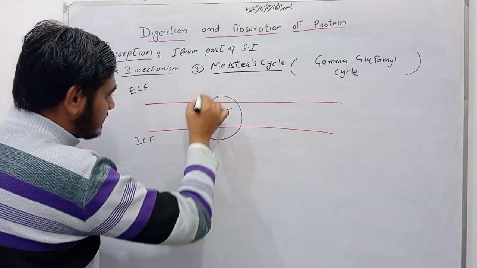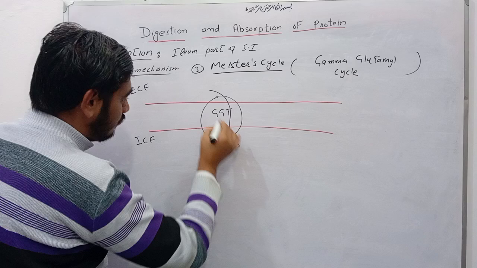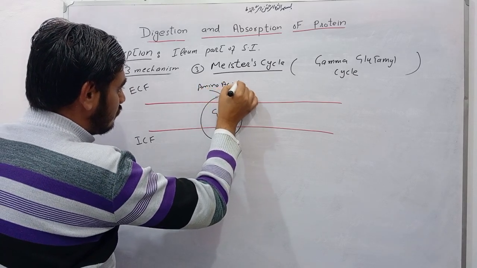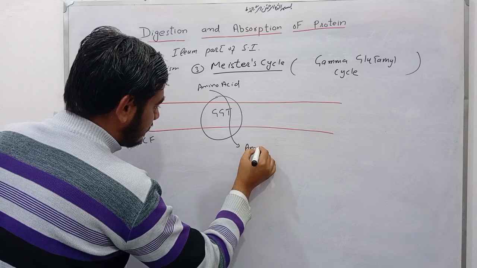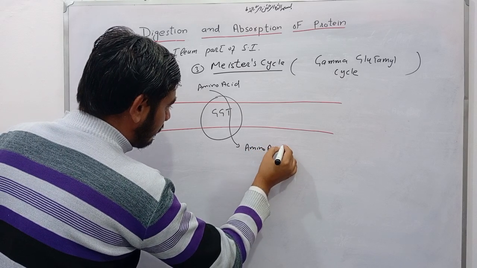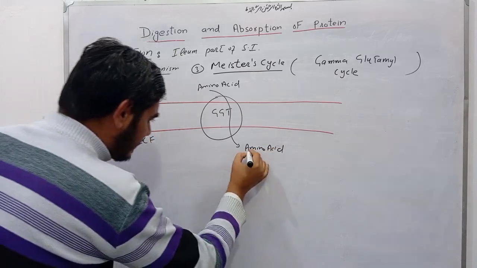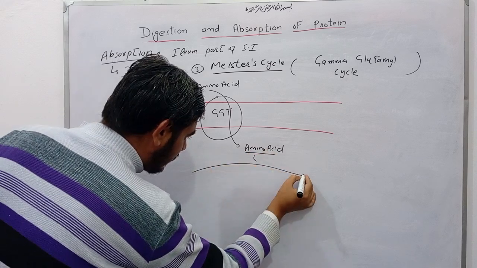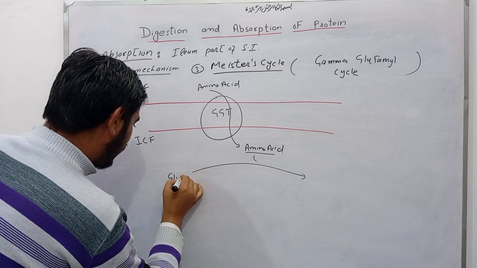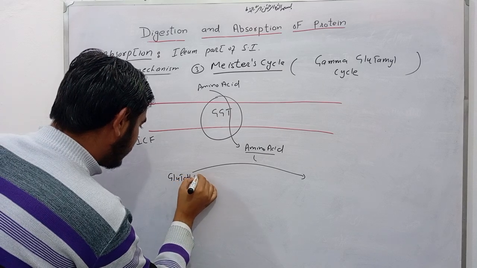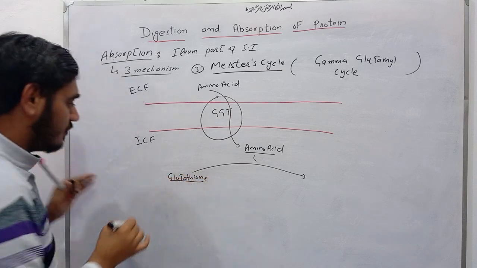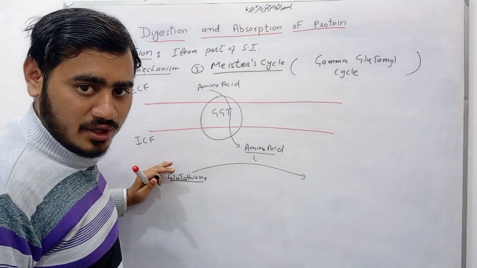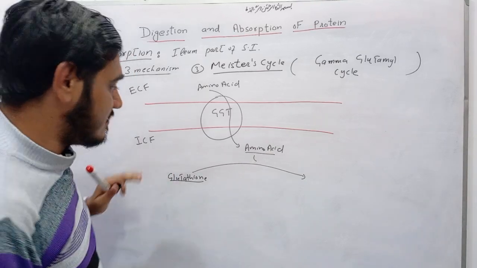With the help of this enzyme, this amino acid moves into the cell. Now this amino acid gets condensed with glutathione. The other name of glutathione is gamma glutamyl cysteine glycine.